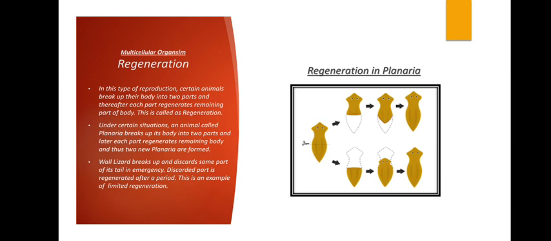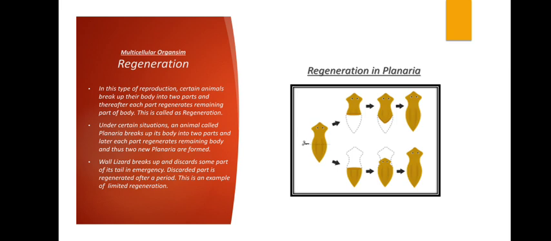Now few animals can break up their body into two parts, and thereafter each part regenerates the remaining part of the body. Okay, so basically you have one whole organism that is cut into two, and then both the halves can produce the remaining halves. Under these situations, an animal called planaria will break up its body into two parts, and later each part will regenerate the remaining body, and a new planaria is formed.